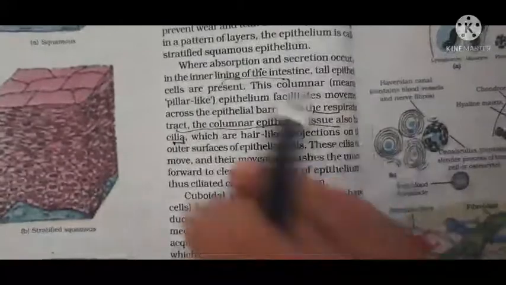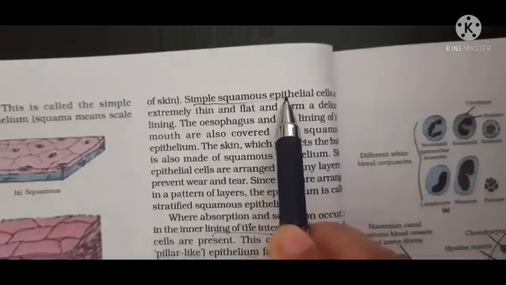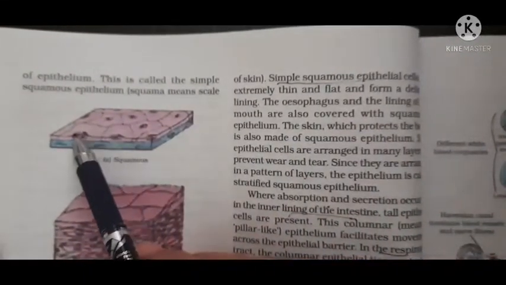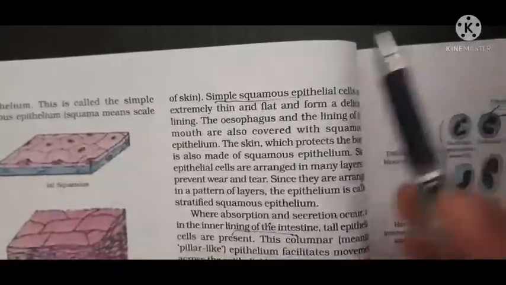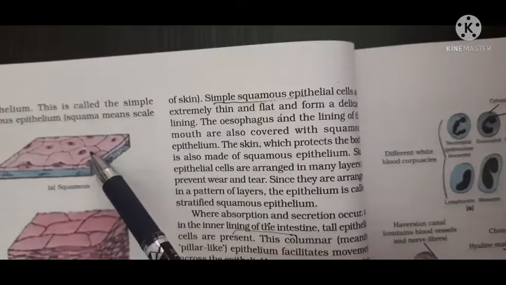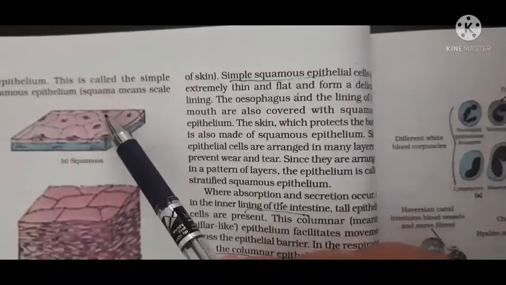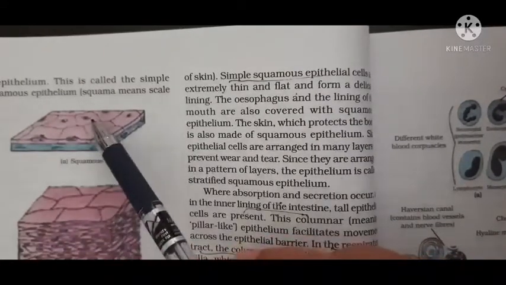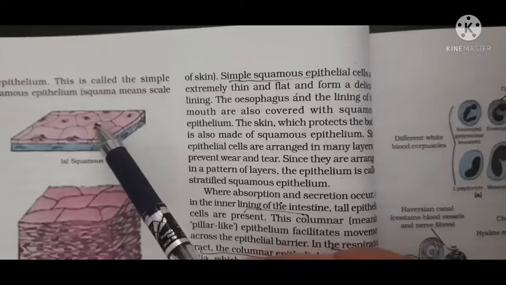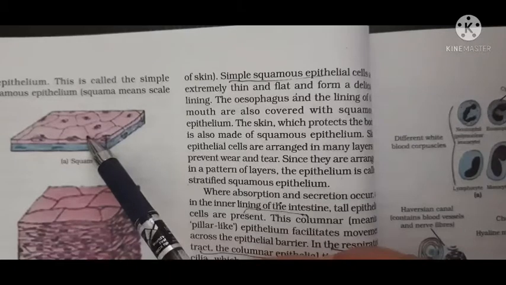Now students, there are different types of epithelial tissue. First is squamous epithelial tissue. It consists of these flat cells. Squamous epithelial cells are extremely thin and flat, and they form a delicate lining. Why do they form a delicate lining? Because the cells are extremely thin. You can see this is squamous epithelium, and its features are that the cells are extremely thin and flat.